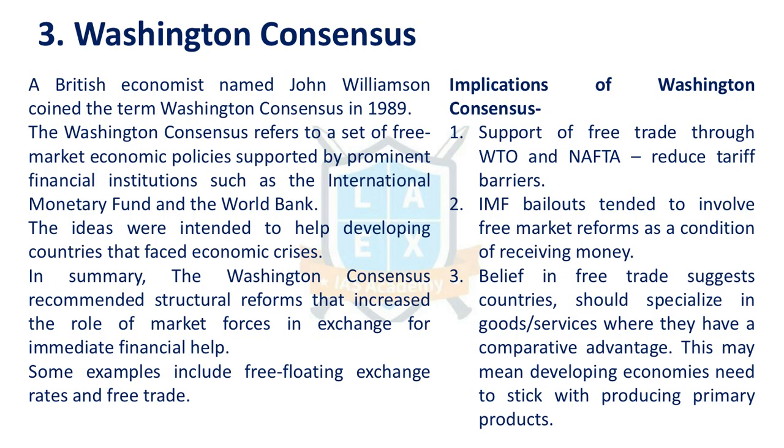Washington Consensus as a word, it supports free market economy, free trade, free floating exchange rate, etc. World Bank, IMF, these institutions, they promote these principles. In this context, what are the implications of Washington Consensus? Free trade agreements through WTO, NAFTA, for reducing the tariff barriers. These were under this Washington Consensus. IMF bailouts and conditional market reforms. This was also brought in under Washington Consensus.